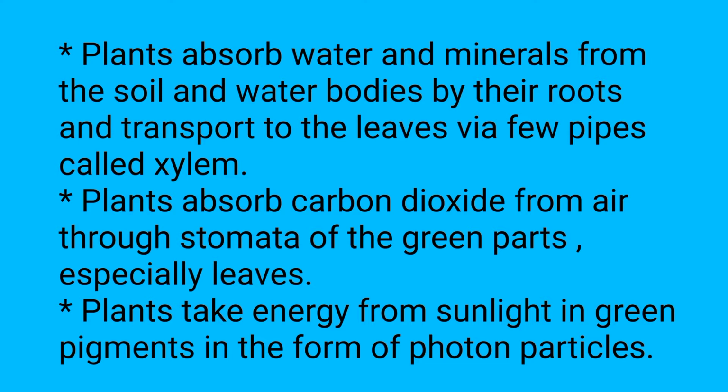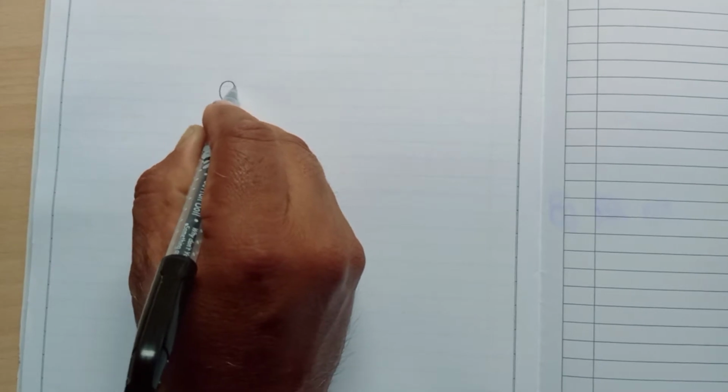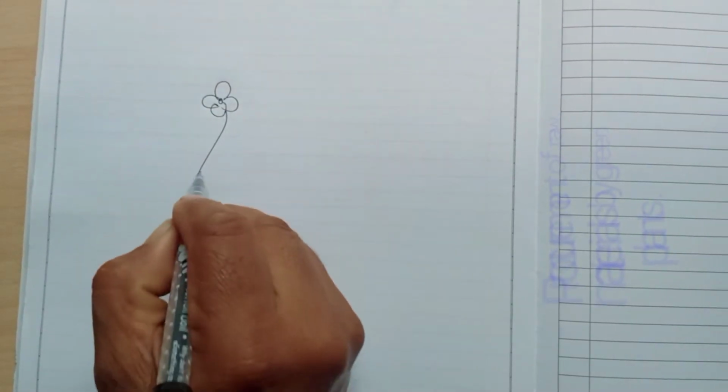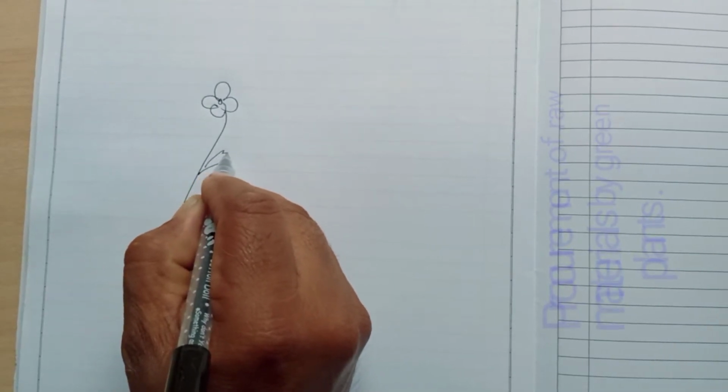So these are the raw materials by which a plant can perform the process of photosynthesis to prepare their own food in their own body. That is why plants are termed as autotrophs. Auto means self and trophos means nutrition. Now, with the help of this board work, I will describe the process.